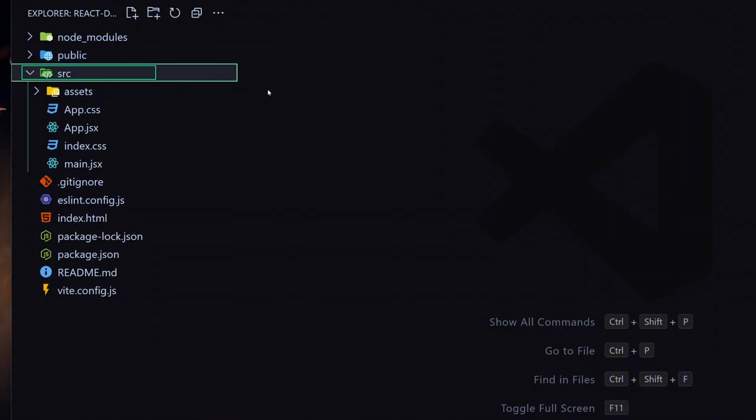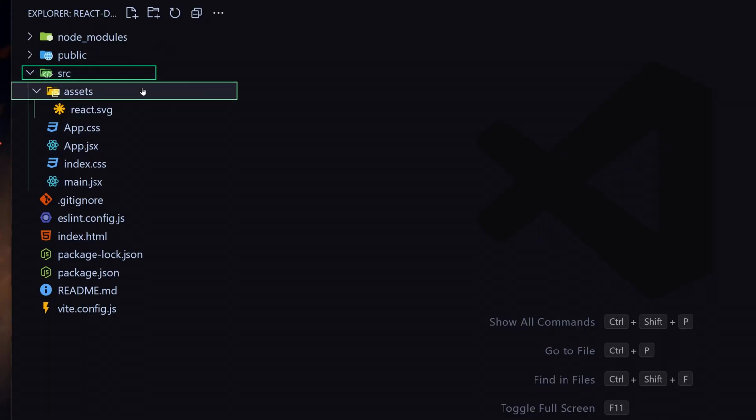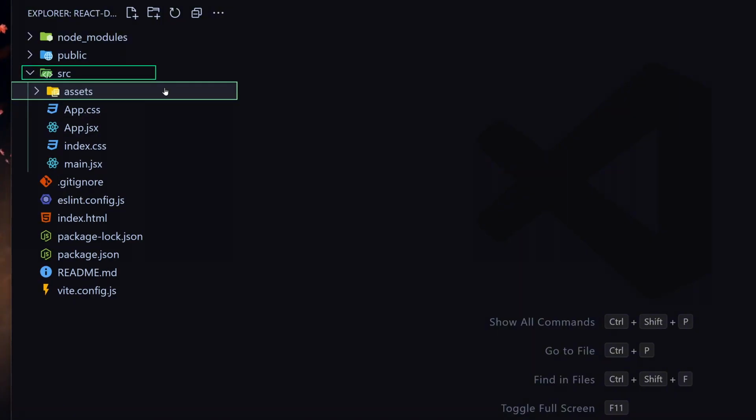Next, we have a src folder, and src, or source, is the heart of our entire project, and we're going to be spending almost 90% of our time in this folder. Inside this src folder, we have a few more files and folders. The first one is the assets folder, and as the name suggests, in this folder we are going to be putting all of our asset files and folders like images, SVGs, external icons, and so on and so forth. Next, we have two other files, App.css and also index.css.